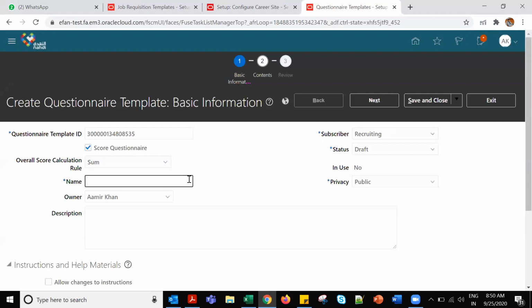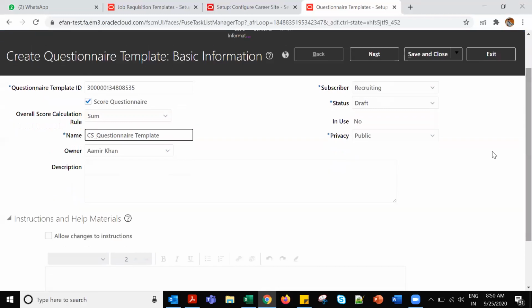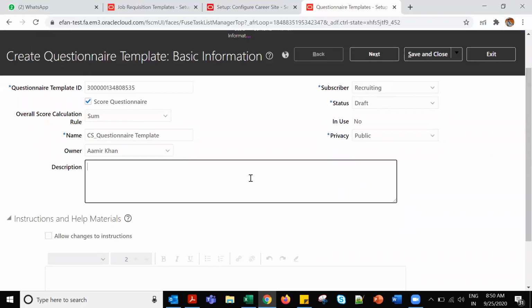Suppose this is the questionnaire template I'm giving. For identification purposes, I'm giving CS underscore. We can give any template. Suppose the owner is Amir Khan. Description we can put anything.